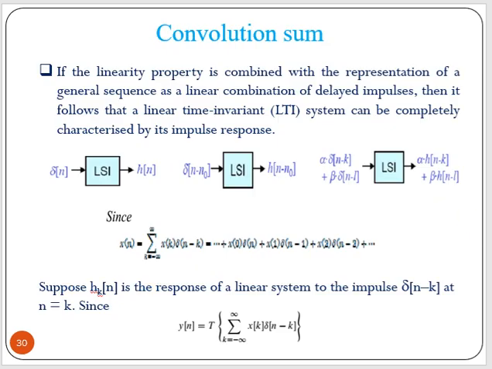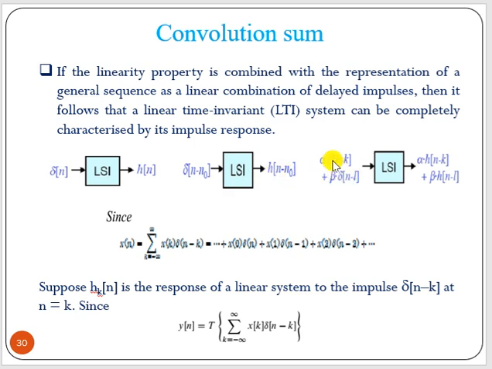Now let us take one of the important points, that is convolution sum. If the linearity property is combined with the representation of a general sequence as a linear combination of delayed samples, then it follows that a linear time invariant system can be completely described or characterized by its impulse response. That means if we apply delta n to an LTI system or LSI system, we have output h(n). If we delay this impulse, we will get the same delayed impulse response.